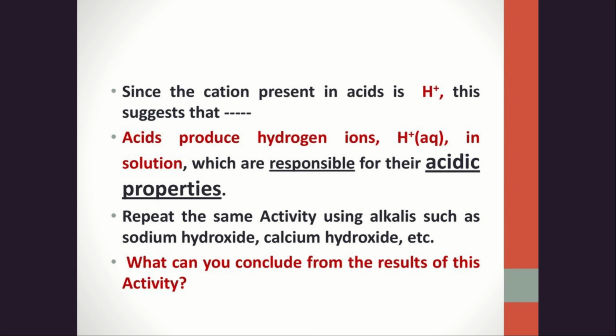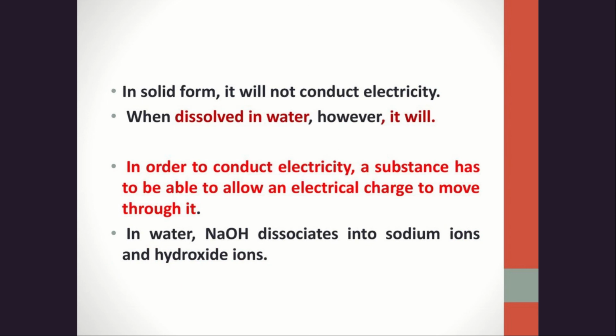Since the cation present in the acid is H plus, the hydrogen ion, this suggests that acids produce hydrogen ions in aqueous solution, which are responsible for the acidic properties. When we repeat the same activity using alkalis such as sodium hydroxide and calcium hydroxide, what can you conclude from the result? In solid form, they will not conduct electricity. When dissolved in water, however, they will.